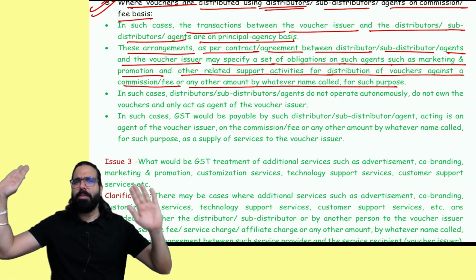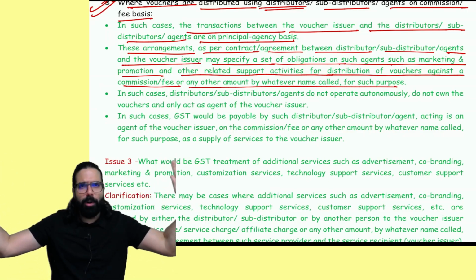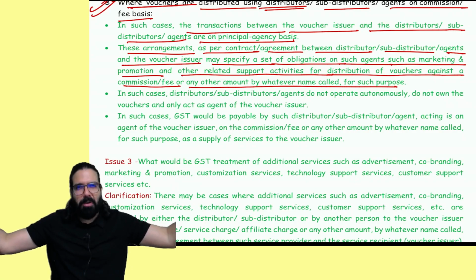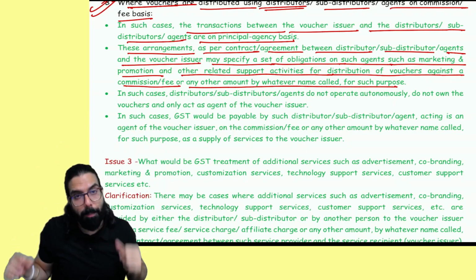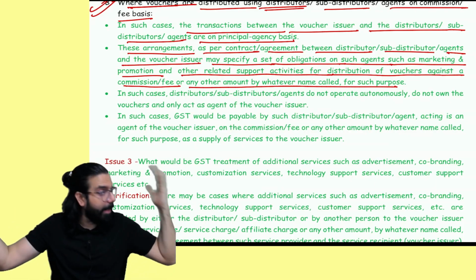Sir, what they told, this company who is issuing the voucher, and this company who wants to buy the voucher and give it to employees, I am the middleman in between. I told, sir, I will take care of the marketing, I will do this, I will do that, I'll make sure this many vouchers are sold, all marketing, sales, etc. I will take care, I want a commission. Now, in this scenario, vouchers are sold from here to here, but I am the middleman in between who is making a commission, who is helping this company in selling the voucher.